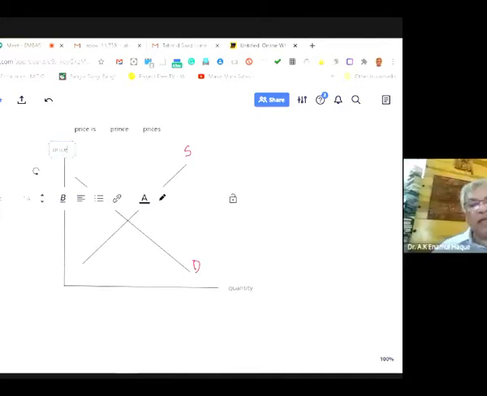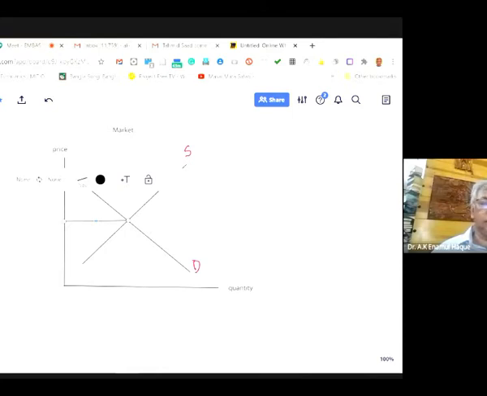Remember, always label the axis, otherwise it does not make sense. That's why we do it, just to make sure we understand. And this is the point of equilibrium. So this is the equilibrium price. In economics, equilibrium means P star and Q star.